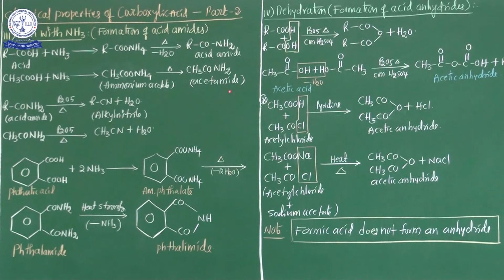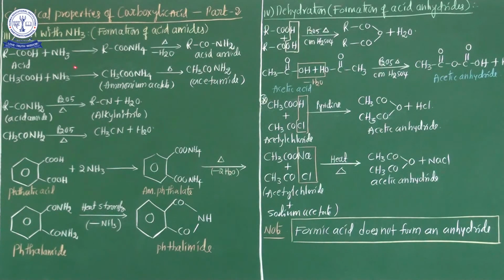Instead of the OH group, the NH2 group occupies that place. That's why it is acetamide. So this is a most important chemical property in the category of reactions involving the hydroxyl group. The OH group is separated.